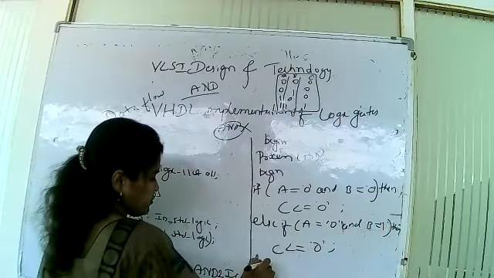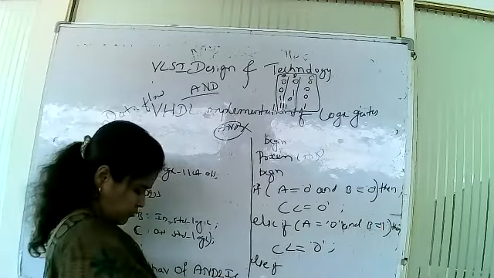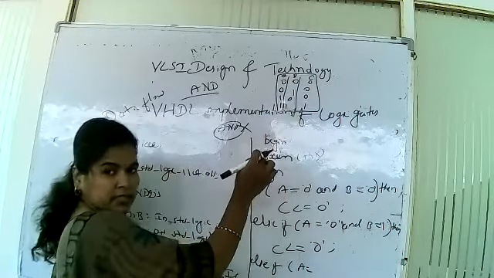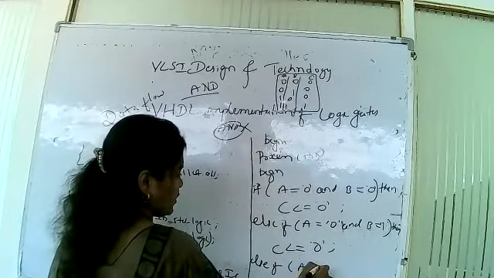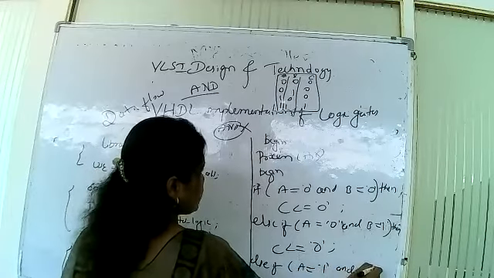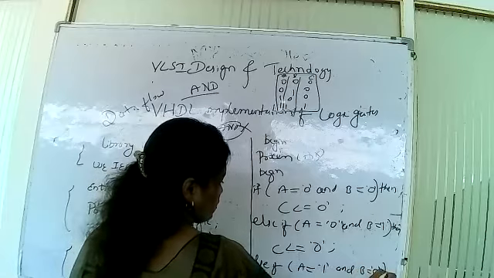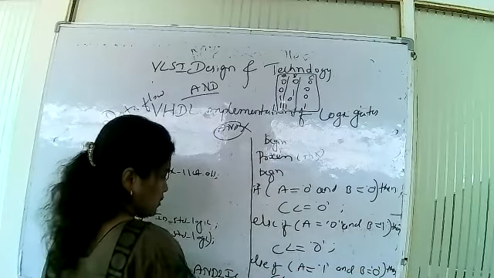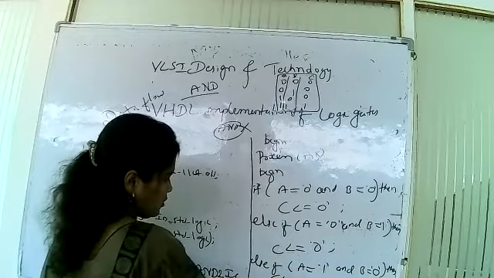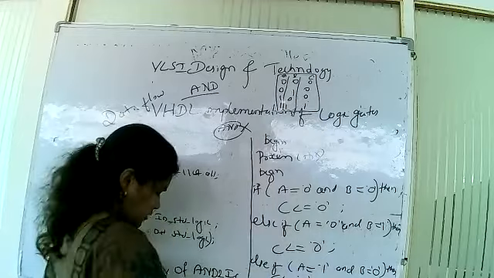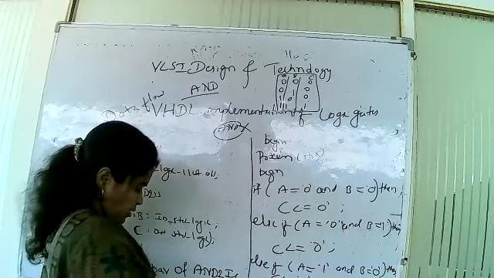Else if A is equal to 1 and B is equal to 0, then C is equal to 0 only. Next, go for the fourth section.